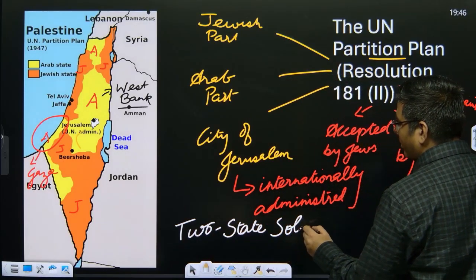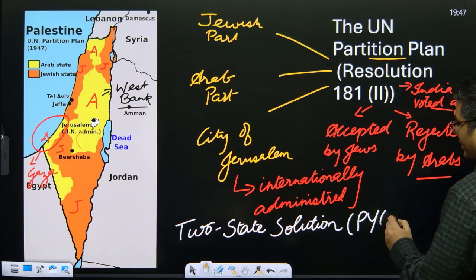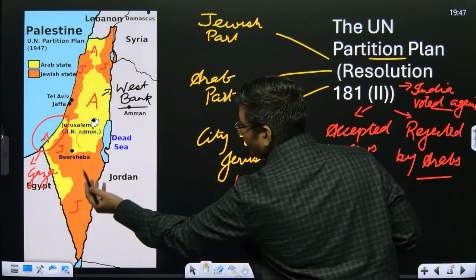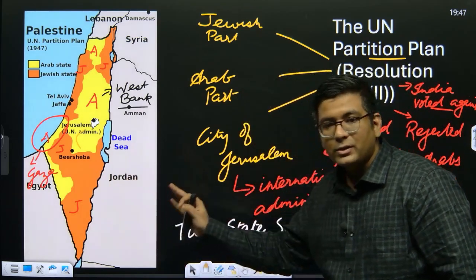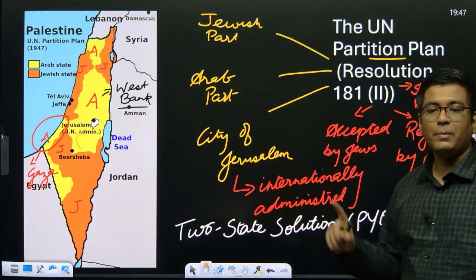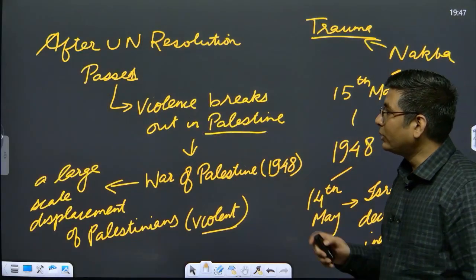Okay, again one of the PYQs with respect to UPSC: the two-state solution basically means peaceful coexistence of both Palestine as well as Israel. That is something which was for the first time officially proposed by the UN partition plan, Resolution 181. So this is something which is clear.